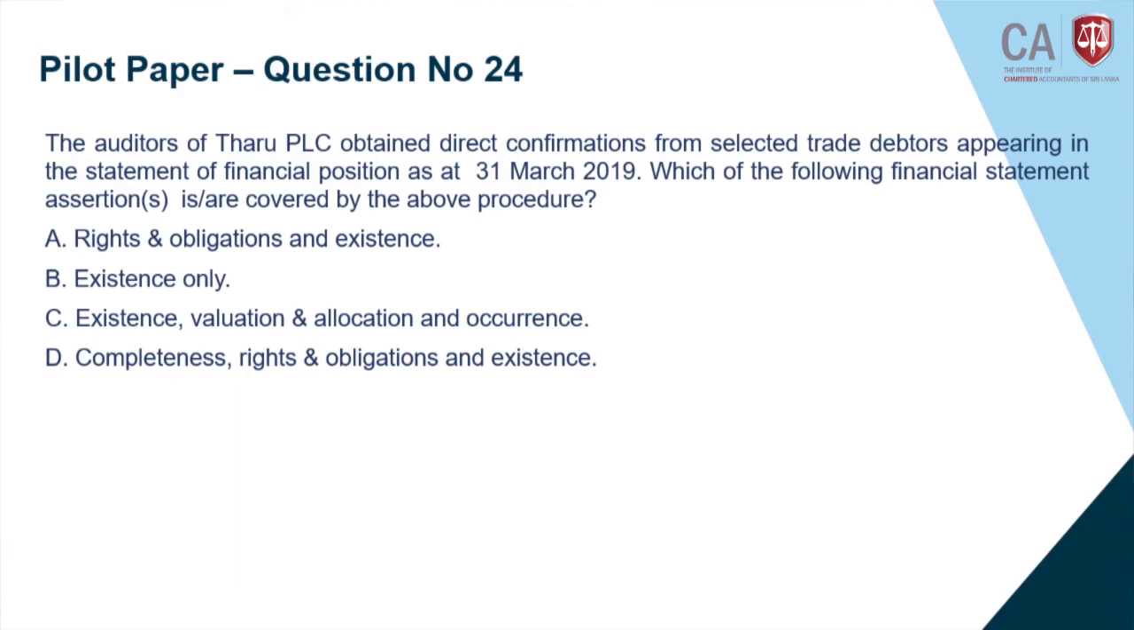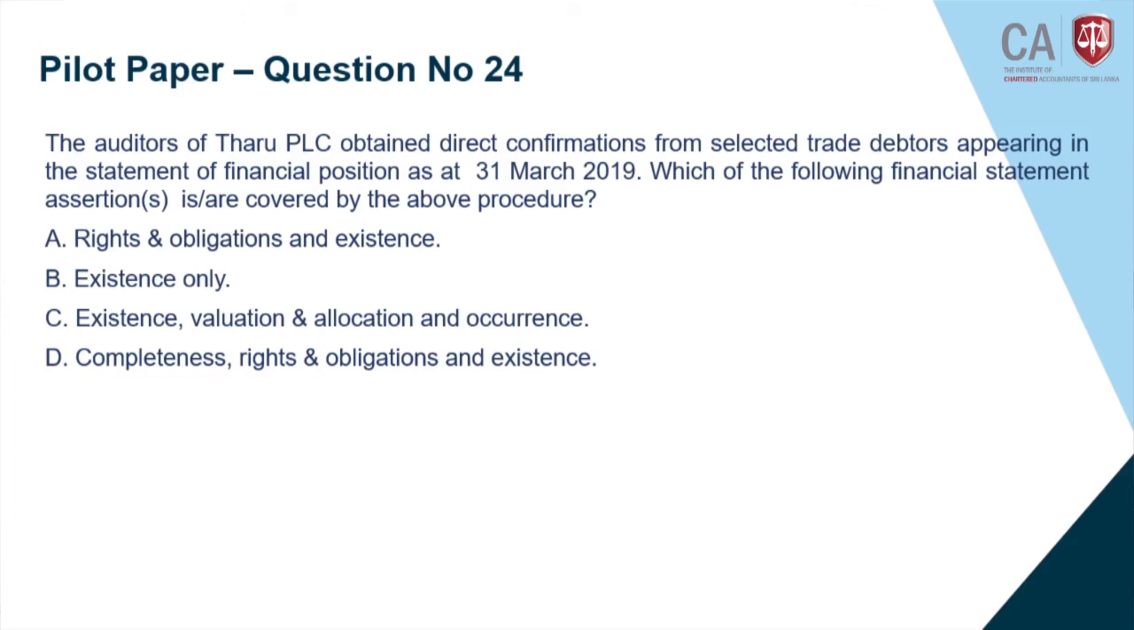Both of these are confirmed, that it truly exists and that the company truly has the right. It is not existence only, there is also rights and obligations. Therefore existence only cannot be taken. Existence, valuation, allocation and occurrence. Of course you should answer that occurrence can't come under trade debtors, because occurrence comes only under transactions. Occurrence definitely can't come under account balances, that you should remember. That is what I told you. All these assertions you should remember.